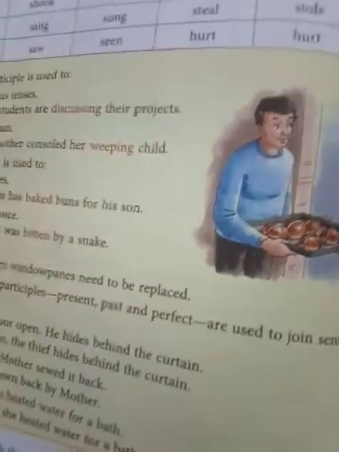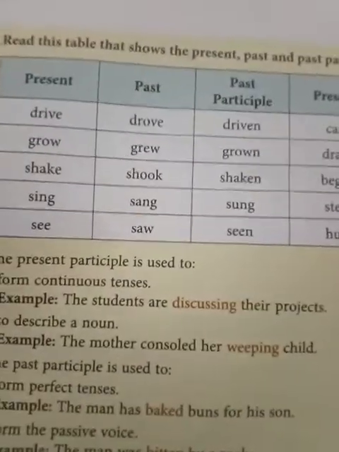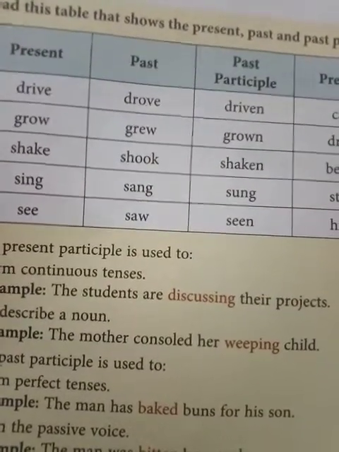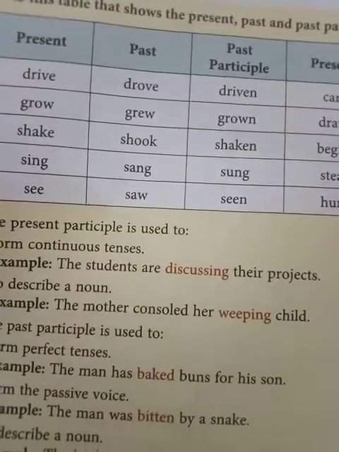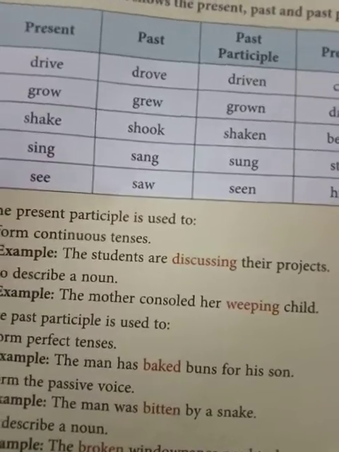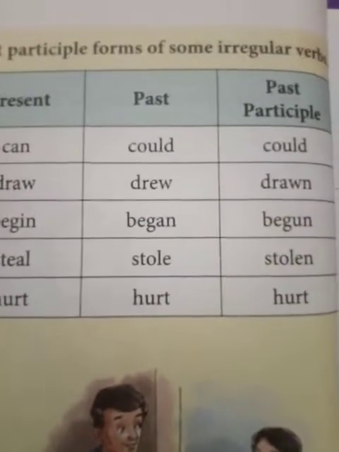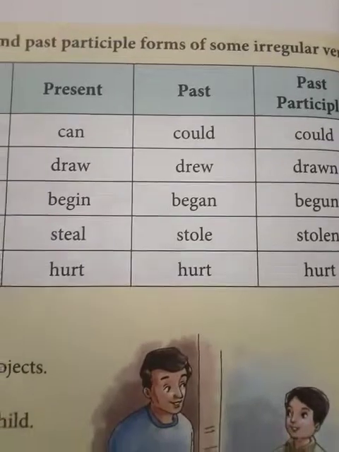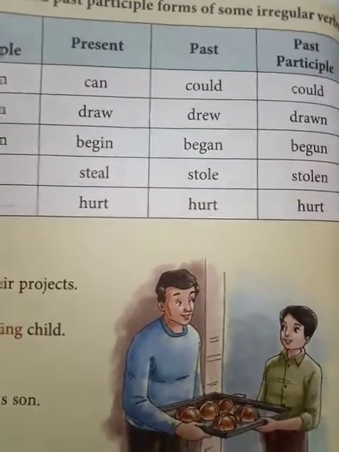Now you turn to the next page, girls. On page 44, you have there a list showing the present, past, and past participle. So drive, drove, driven, like how you have learnt in your earlier classes. Grow, grew, grown. Shake, shook, shaken. Sing, sang, sung. See, saw, seen. Can, could. Draw, drew, drawn. Begin, began, begun. Steal, stole, stolen. Hurt, hurt, and hurt. You don't say hurted.